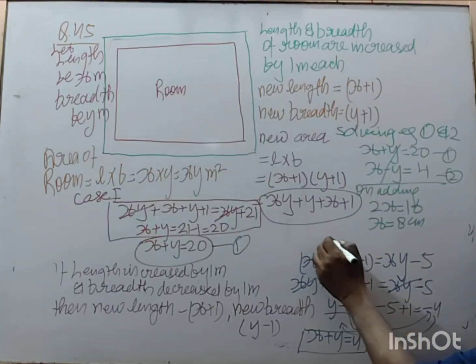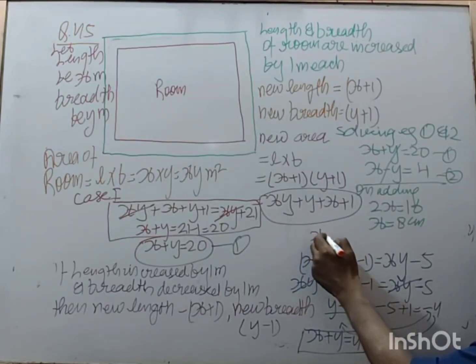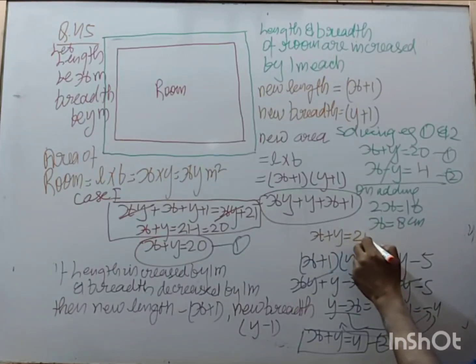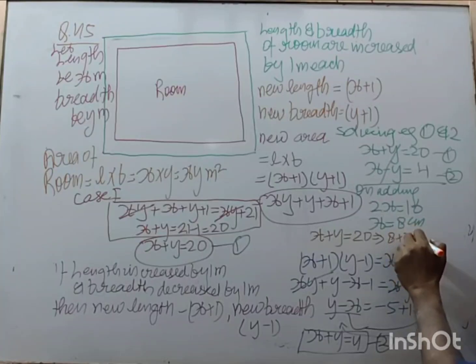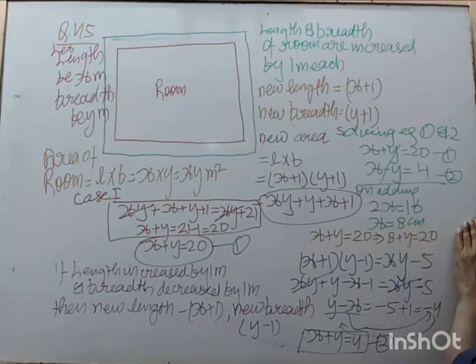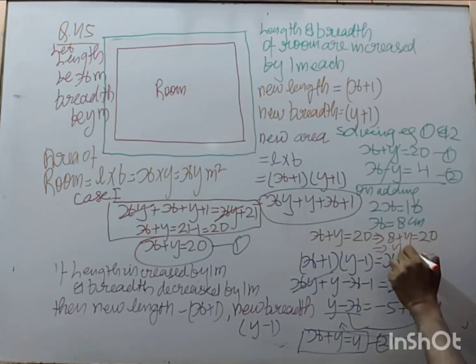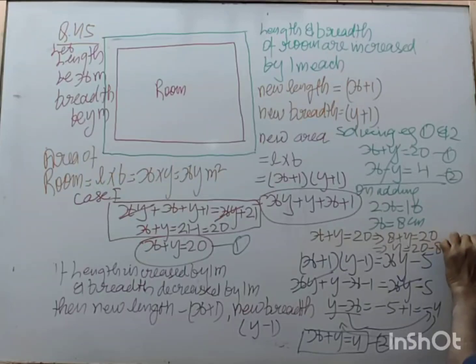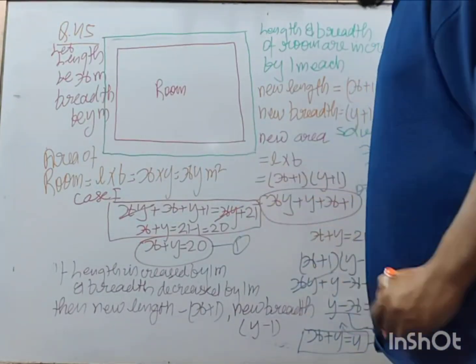Now we have x plus y is equal to 20, so 8 plus y is equal to 20, so y is equal to 20 minus 8 becomes 12 meter, right? So here the 2x is equal to 16, where did it come from?